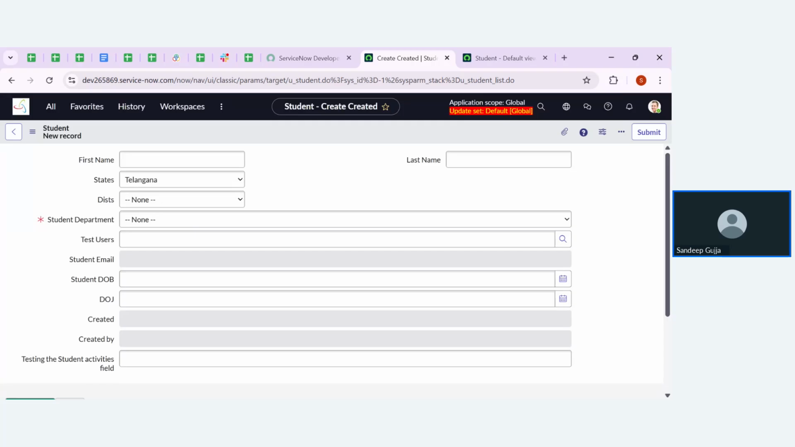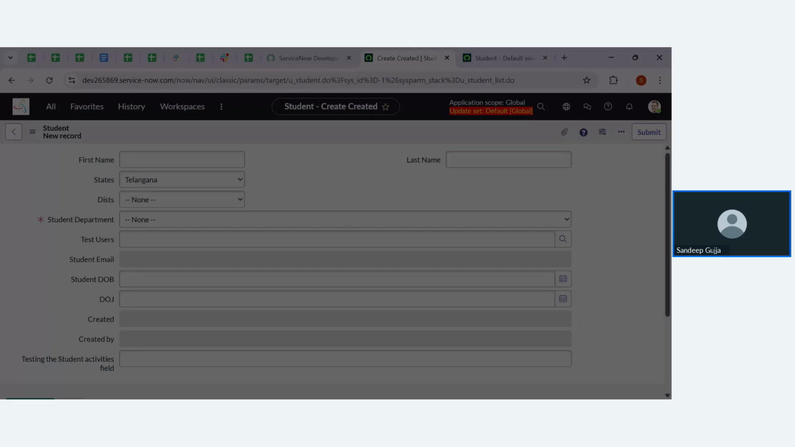Here, we will call these particular states as controlling field and particular districts as dependent field, guys. Because based on the state only, the particular districts are going to appear, right? That's why I'm calling districts as dependent field and states as controlling field. So to create field dependency, we need to always right click on the dependent field. Then after go for the config dictionary.